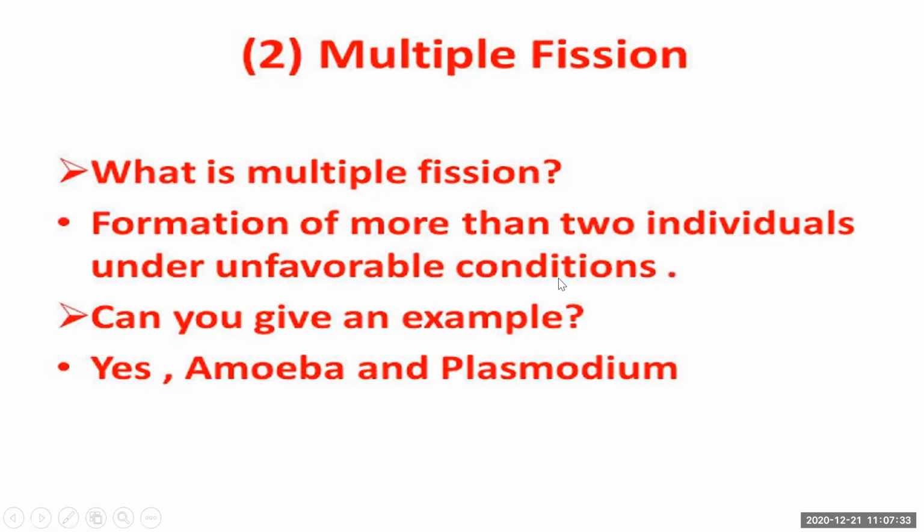Unfavorable conditions means against the favorable conditions. So there is not plenty of water. When there is lack of water, lack of food, and no suitable environmental temperature to reproduce, at that time multiple fission takes place. For example, amoeba and plasmodium perform multiple fission.